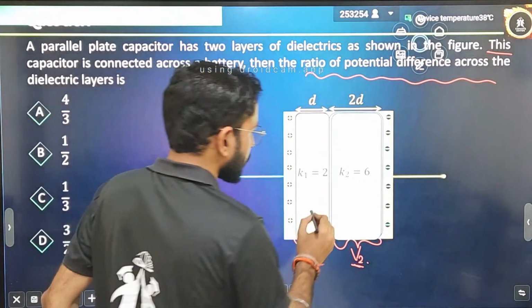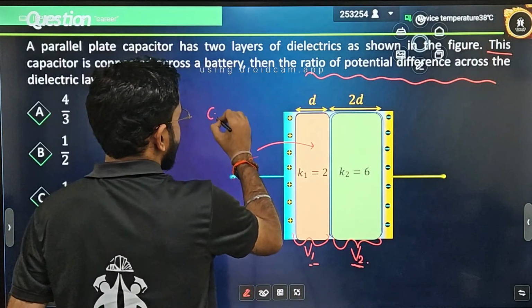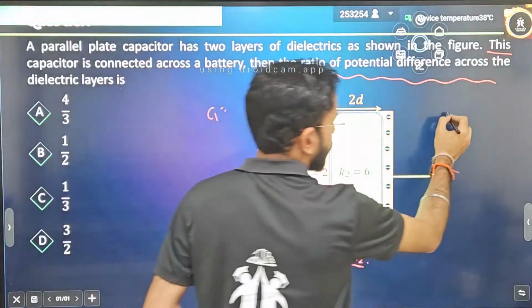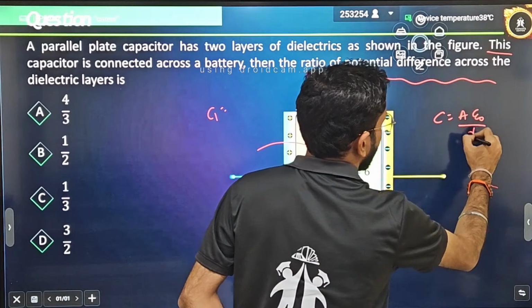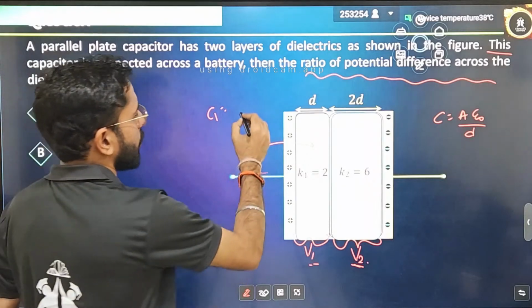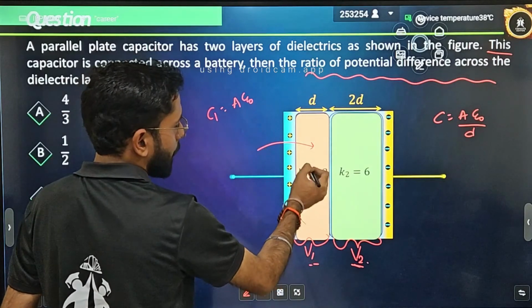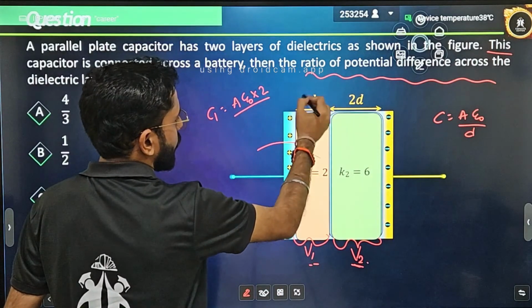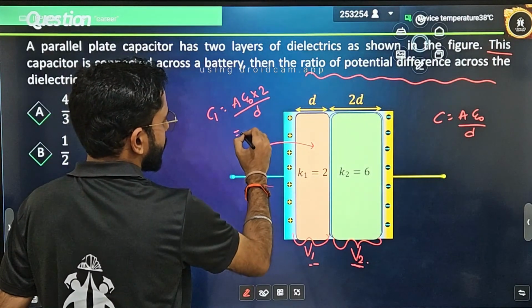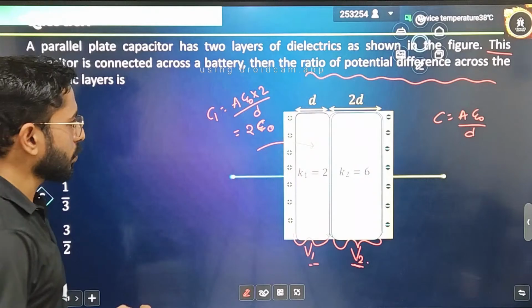So let's see. Firstly, what capacitance will I write for C1? The capacitance formula is A epsilon naught by D. So firstly, patiently write without rushing anything. What will be the capacitance? You will write A, the cross sectional area, into epsilon naught multiplied by K, that is 2, divided by D. Correct? And let's suppose K epsilon naught by D is some C naught. This is nothing but equal to 2 C naught.